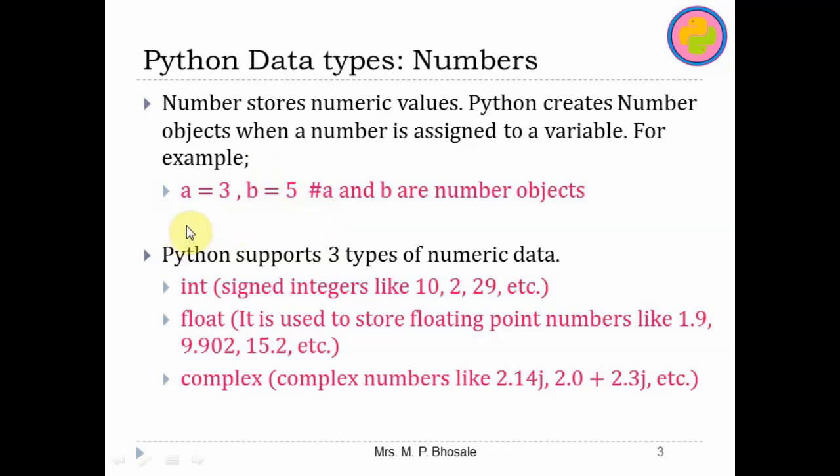Now under this number, Python supports 3 types of numeric data. First is integer, second is float, and then there is a complex number. Now whenever we use any variable, it will be treated as an object, and we can find out that the object has some class, and that class is nothing but the data type. So let us use all these data types under numbers in Python using the Thonny editor.